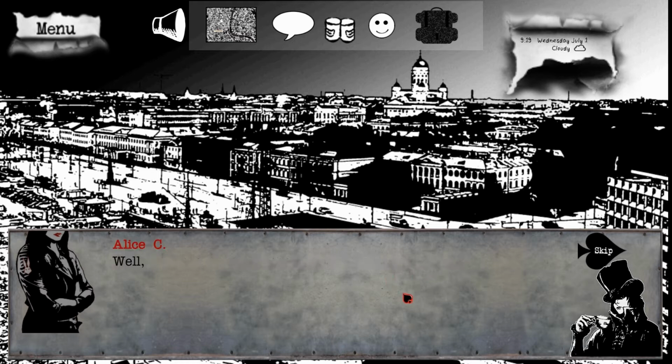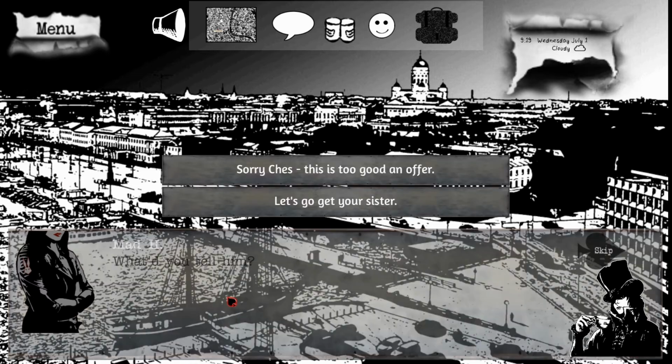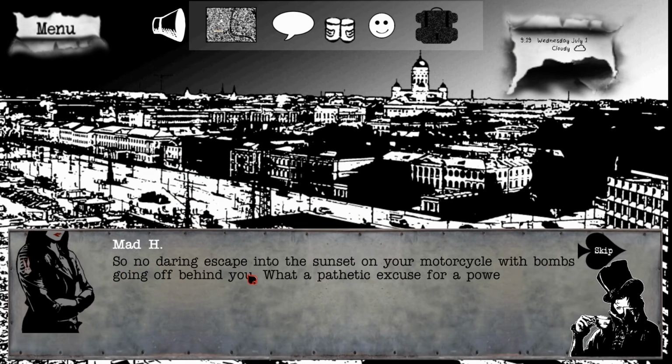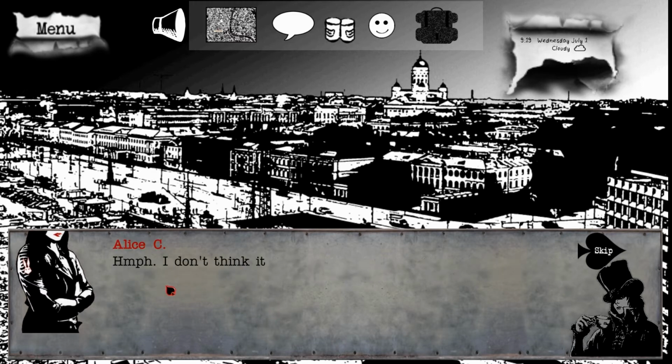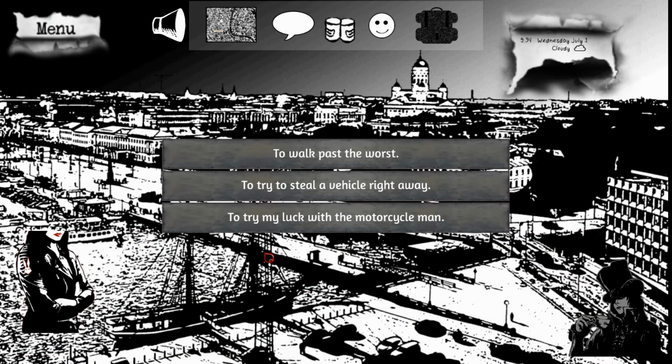What did you think? Well, Chess immediately said no thanks. He looked at me. What did you tell him? Well, we just can't leave my man behind. So we're gonna go get his sister. So no daring escape into the sunset, on your motorcycle with bombs going off behind you. What a pathetic excuse for a power fantasy this dream of yours is. I don't think it ever was a power fantasy or necessarily a fantasy at all. Anyway, I still had to make a choice and had already lost a lot of time.